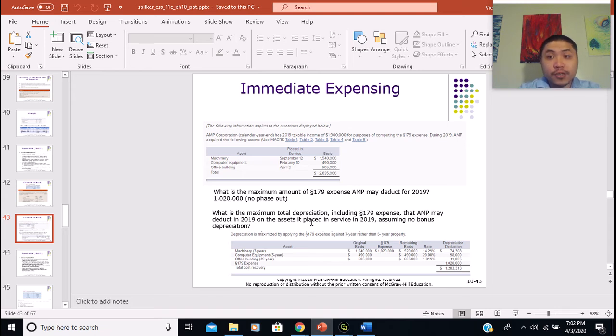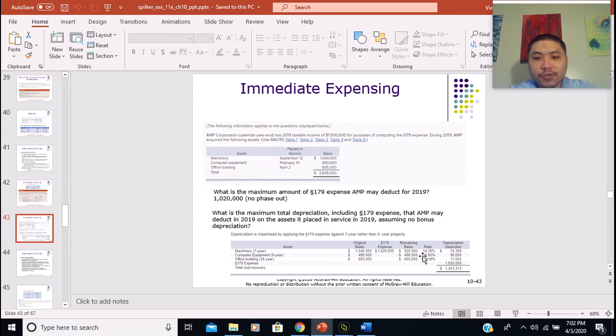All right. So first, remember the rule of thumb, right? The rule of thumb is to expense the assets that have the lowest first year rate of depreciation. So compare between these two items, machinery and computer equipment. Assuming we already calculated the rate, and the rate here they already provide us.